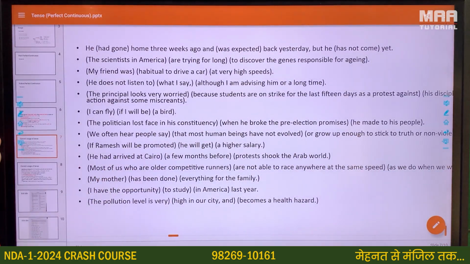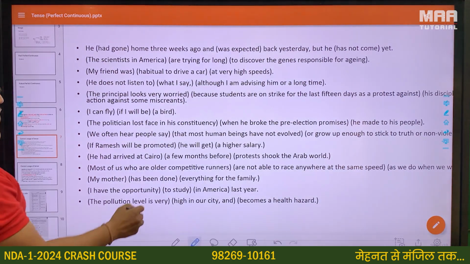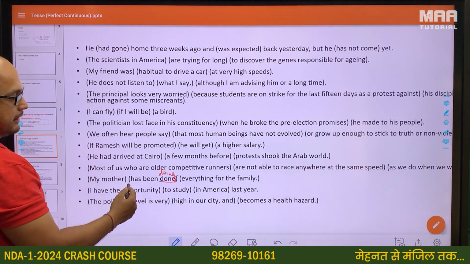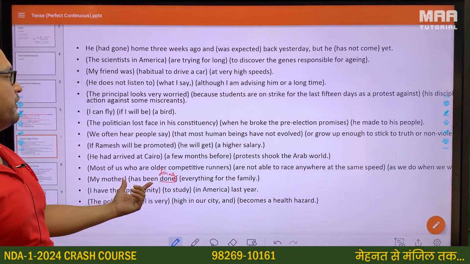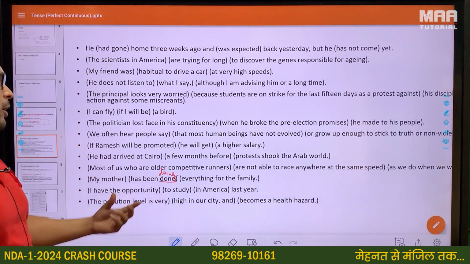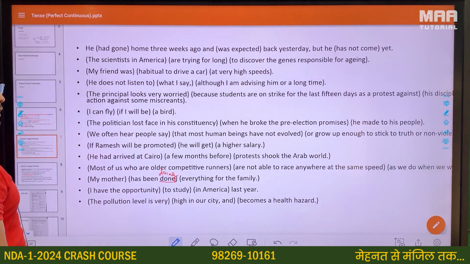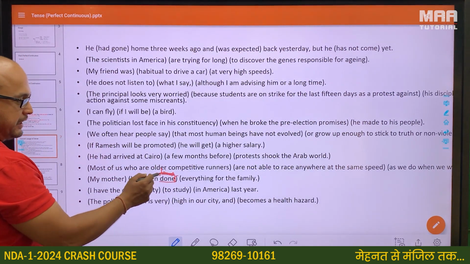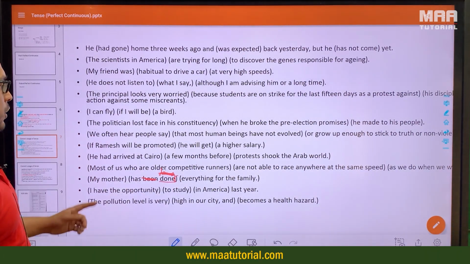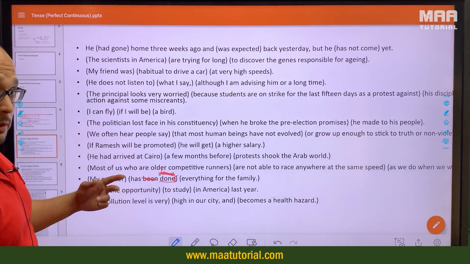Then we have: my mother has been done everything, has been doing. Has been doing or has done. It will either be has been doing, because has been is the perfect continuous structure which will be followed by the ing form of the verb, or if you want to make it the present perfect tense, then we have to remove the been. So my mother has done everything for the family, or my mother has been doing, which will mean different.